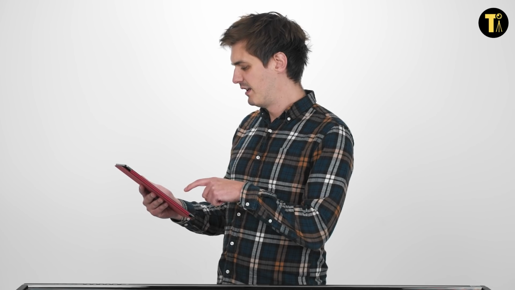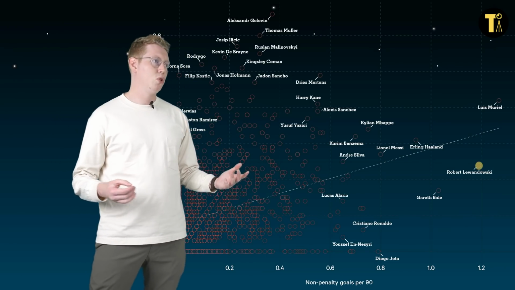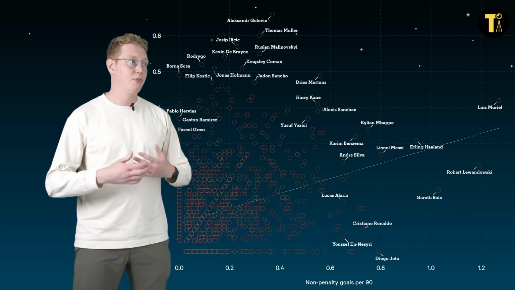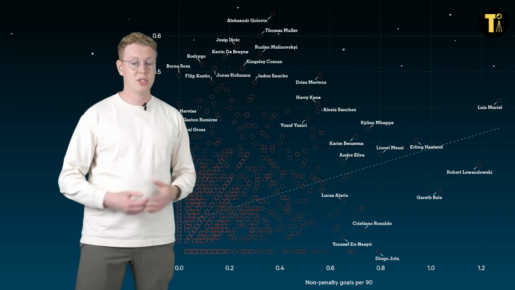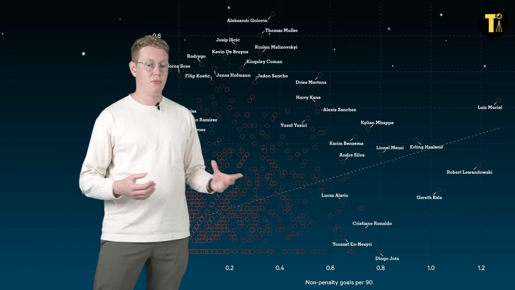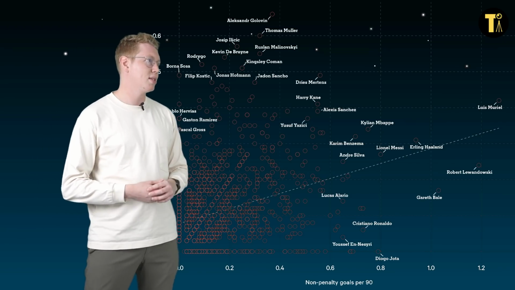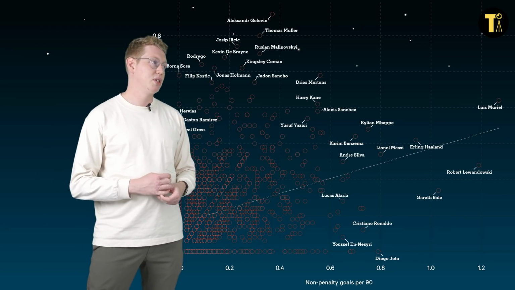So Robert Lewandowski, who is slightly below him, is he just mainly goals then? Is that what this means, being down there? Yeah, very much. Lewandowski, I mean, he's such a pure goal scorer that he's not really going to match his assist output, even if he did get a few assists. He scored so many goals. I mean, he broke Gerd Muller's record last year, of course. But yeah, he does provide a few assists. I mean, he's probably in the lower percentiles of players there, but definitely more of a lethal finisher, taking advantage of his side's creativity elsewhere.